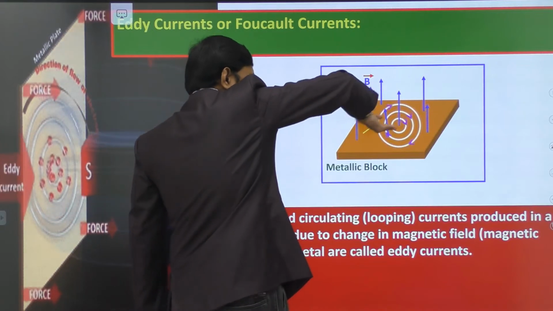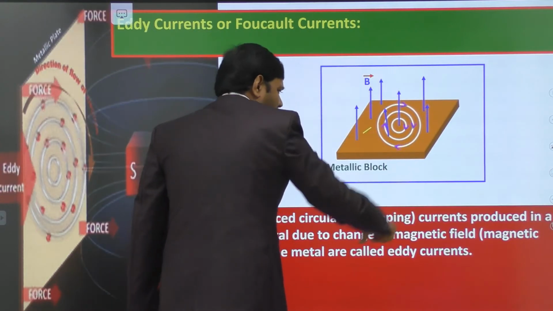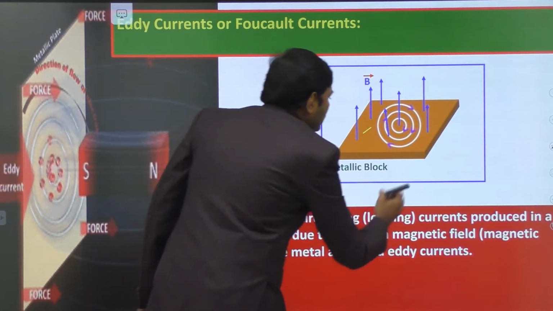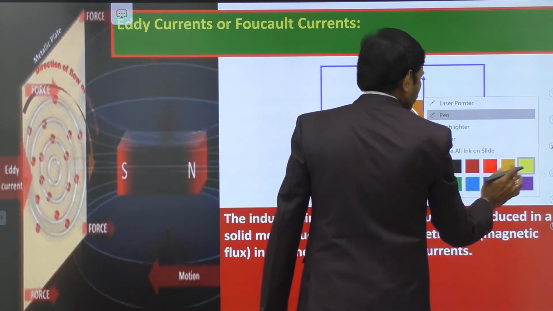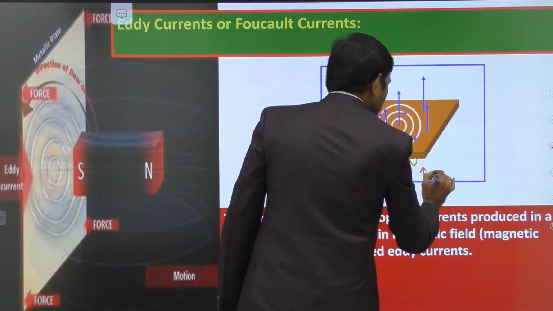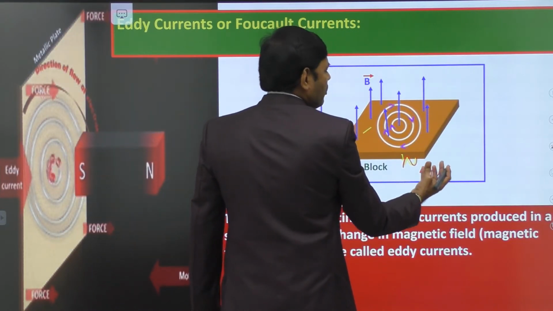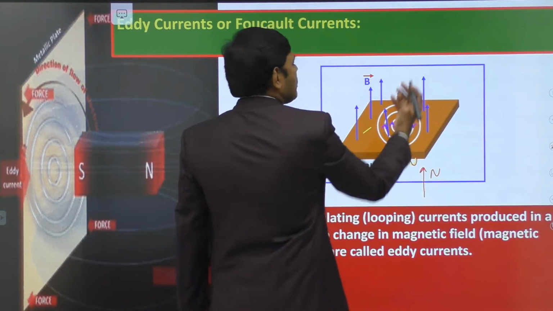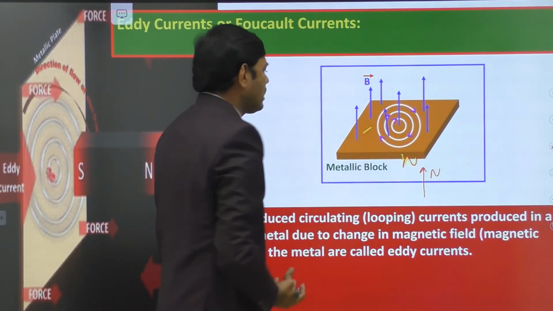It must rotate the currents in a circular path, like this, in this direction, so that this downward face becomes the north pole. Here this face becomes the north pole, students, and here flux is growing, meaning we are moving the north pole face of a magnet towards the metallic block so that flux through it increases.